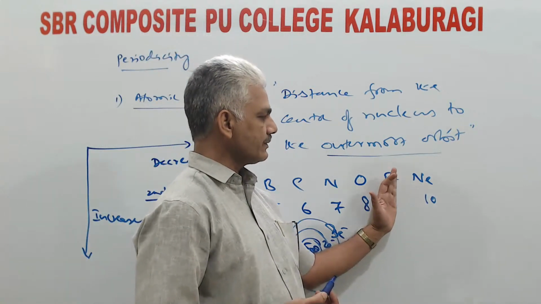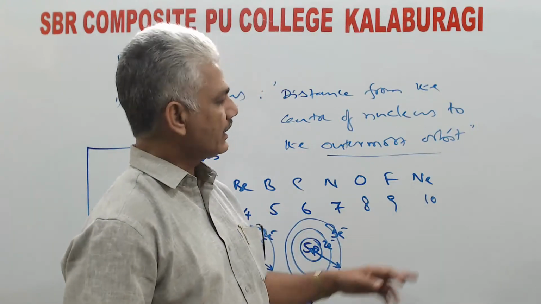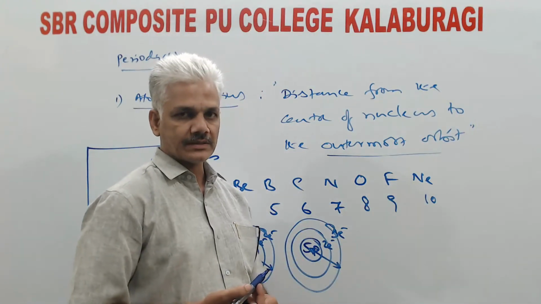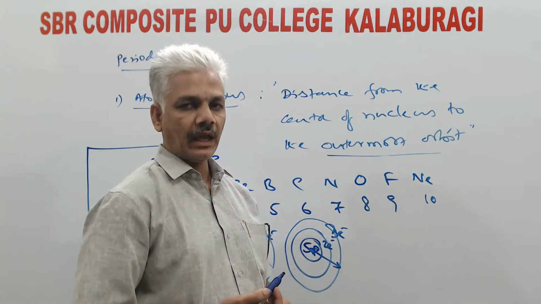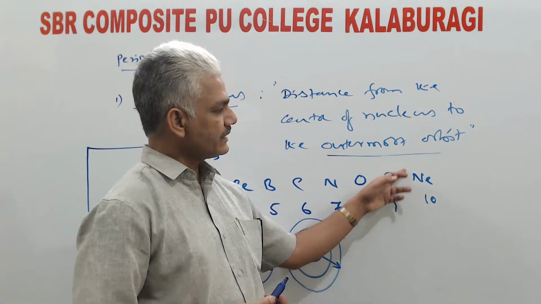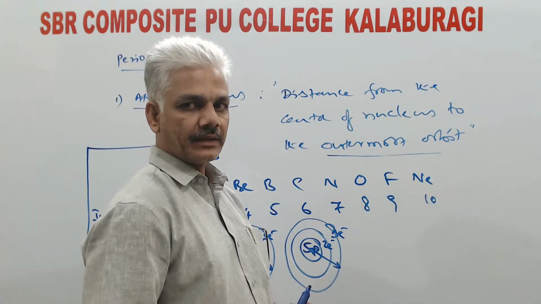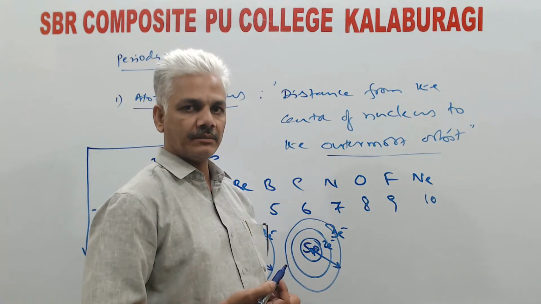This sudden increase from fluorine to neon is due to the completely filled orbitals. In case of neon, 8 electrons are present in the outermost orbit. Because of this completely filled nature, there will be inter-electronic repulsive forces operating between them.